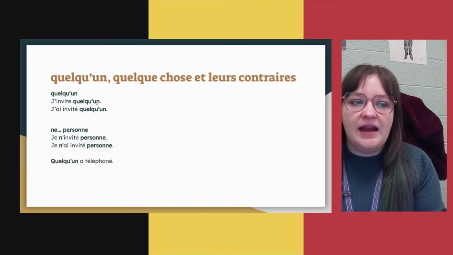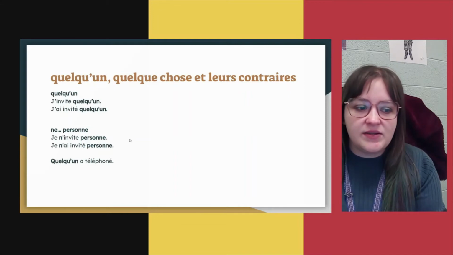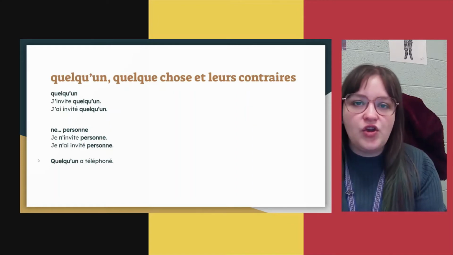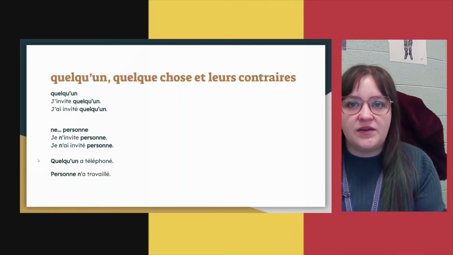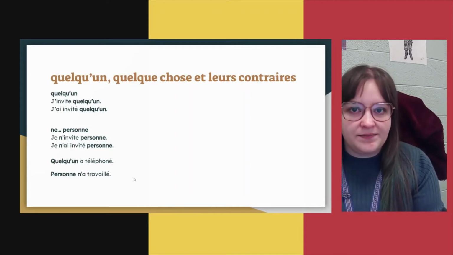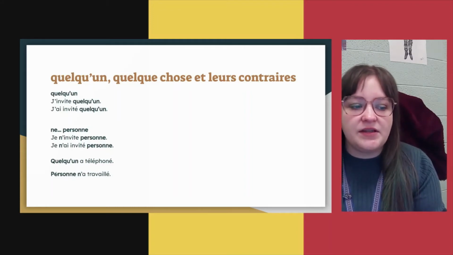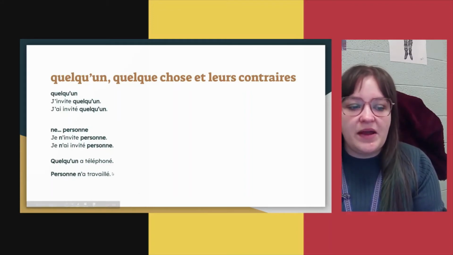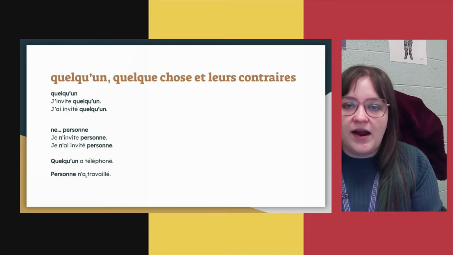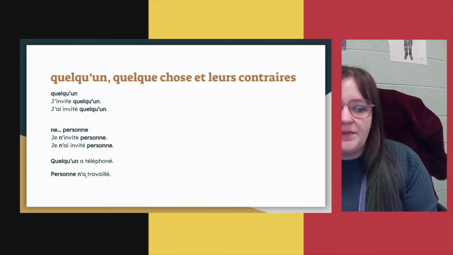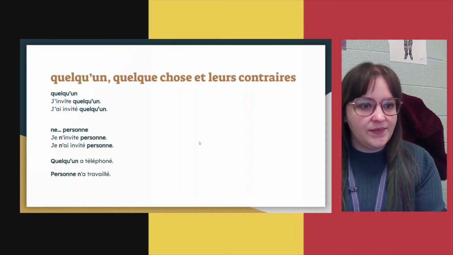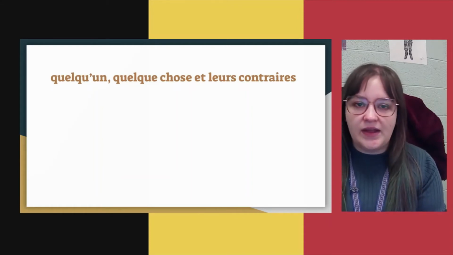You can also use quelqu'un as the subject of a sentence. So, quelqu'un a téléphoné, someone called. And you can use personne as the subject of a sentence to mean nobody. Personne n'a travaillé. Nobody worked. Even though the subject of the sentence is personne, and there's no personne after our verb, we still have to have the ne in front of our helping verb, just like in any other sentence. Personne n'a travaillé, nobody worked. Très bien.